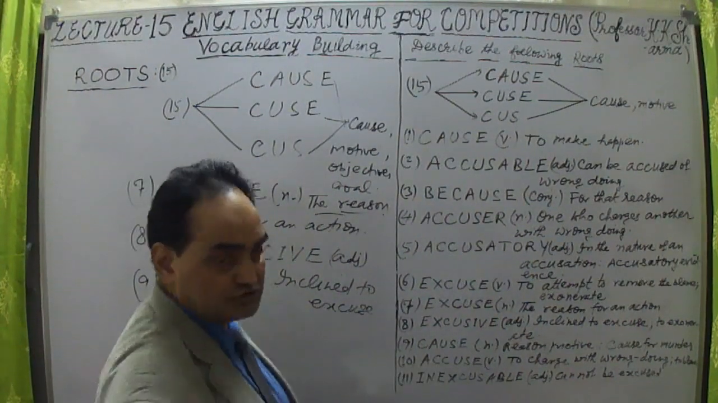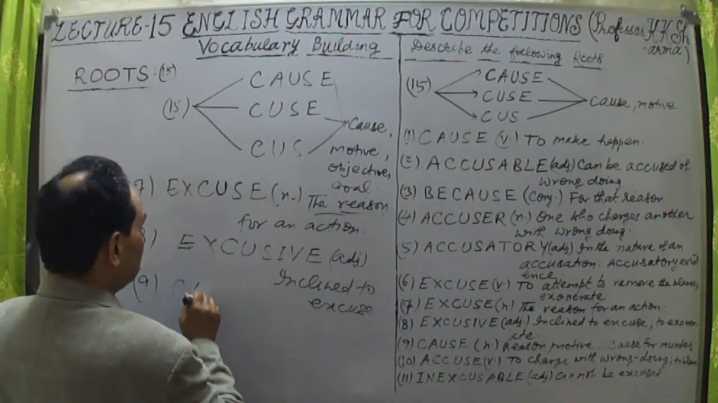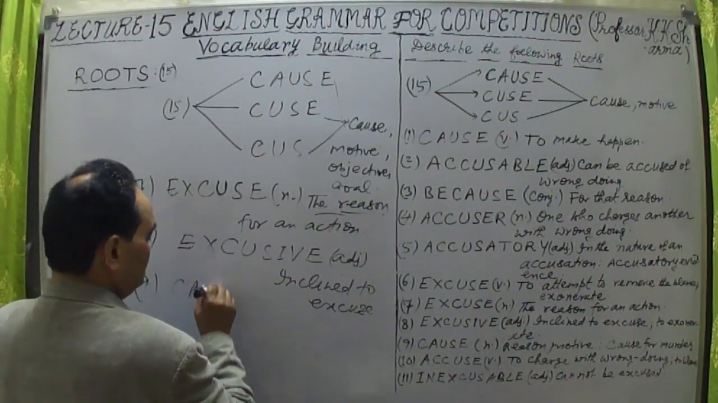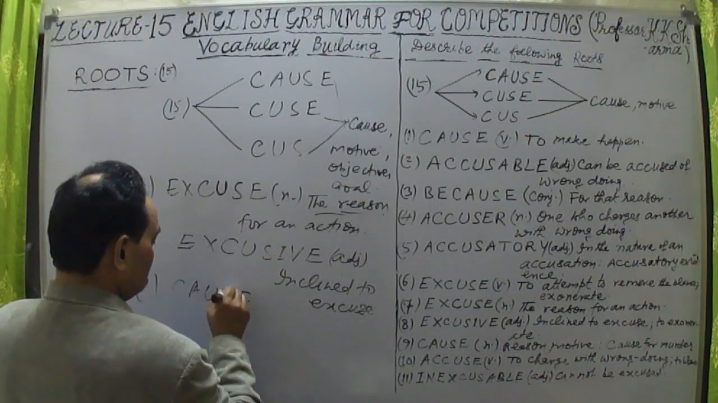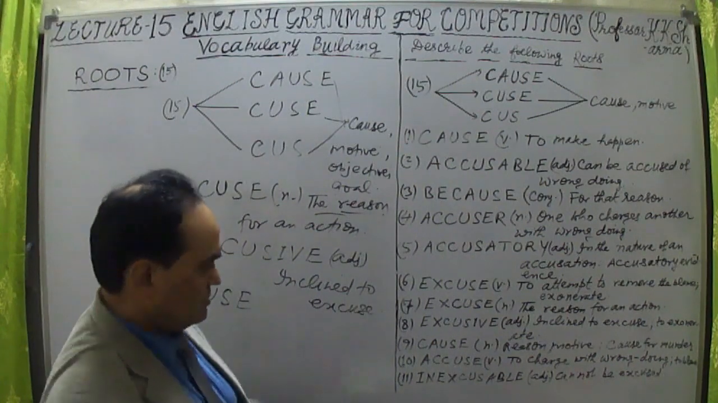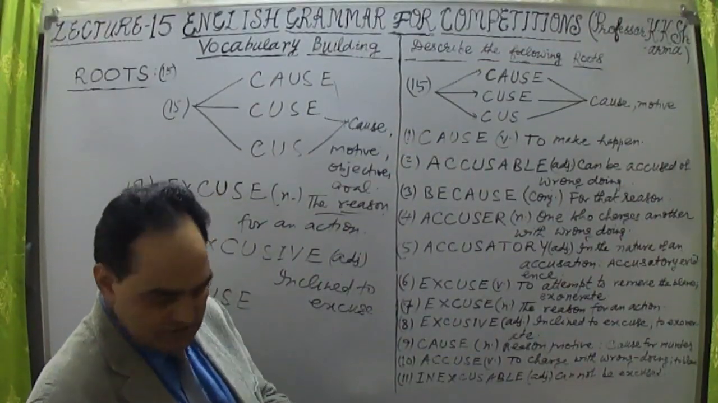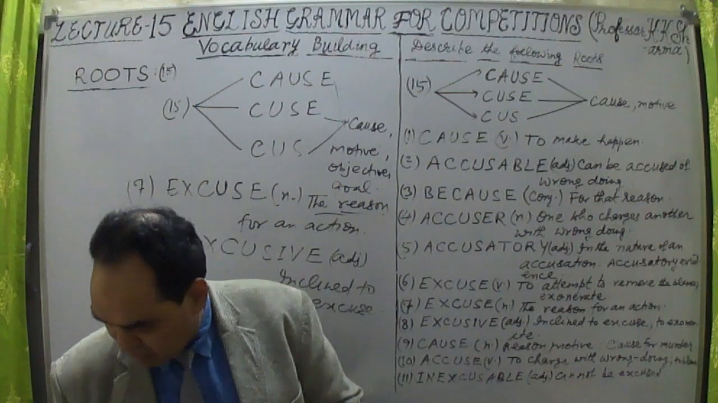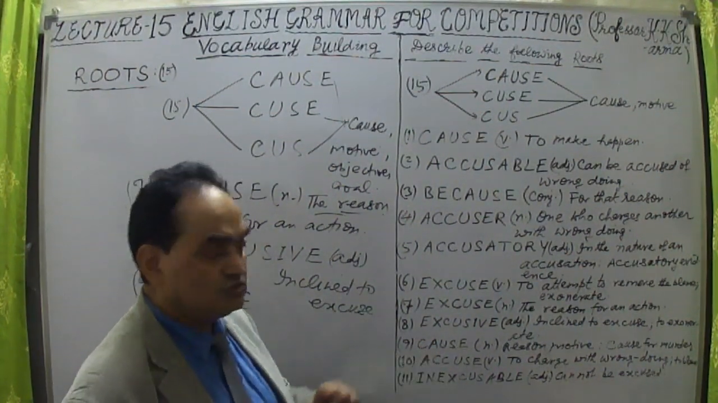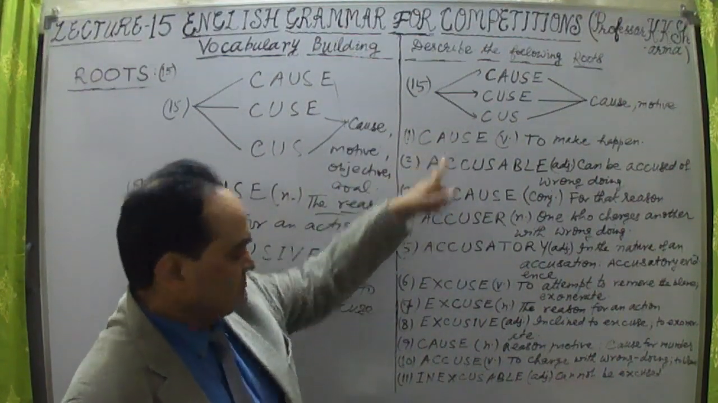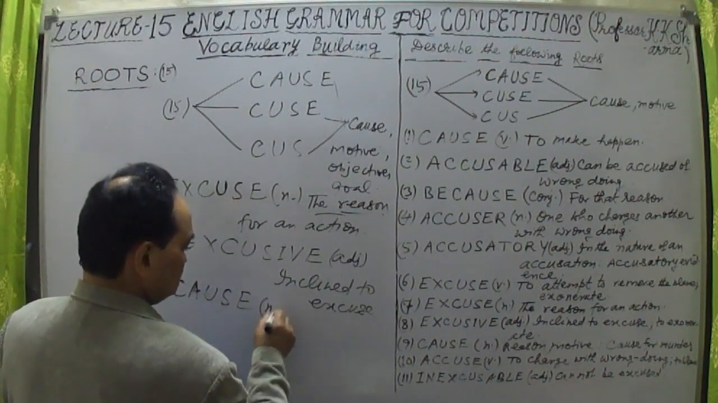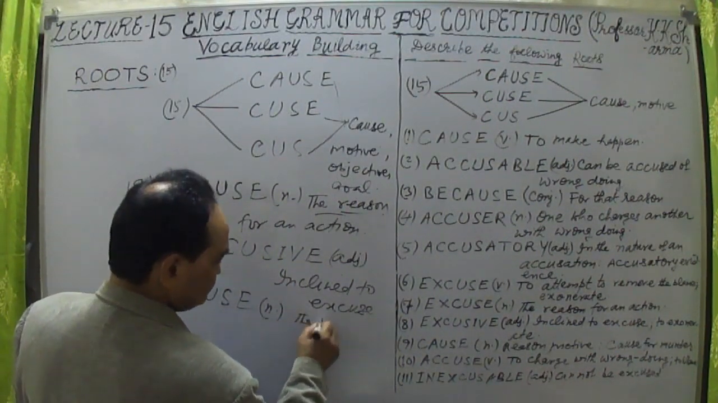The ninth word is cause, C-A-U-S-E. Initially I took cause as a verb. Now cause as a noun. Cause as a verb, cause as a noun. As a noun, it means the reason, the motive.